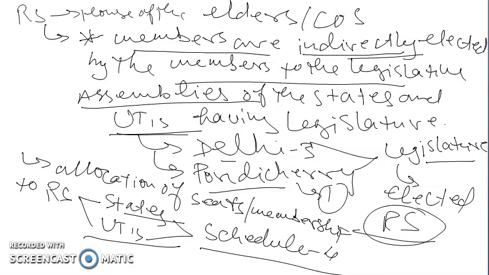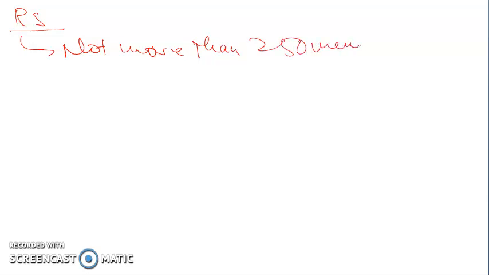Next, let's talk about the breakup of seats in the Rajya Sabha. Rajya Sabha is the House of Elders, and the maximum membership of the Rajya Sabha is not more than 250 members, indirectly elected by the representatives of the states and the union territories that have their legislature.